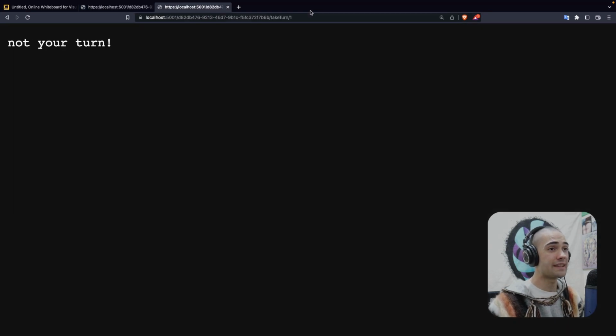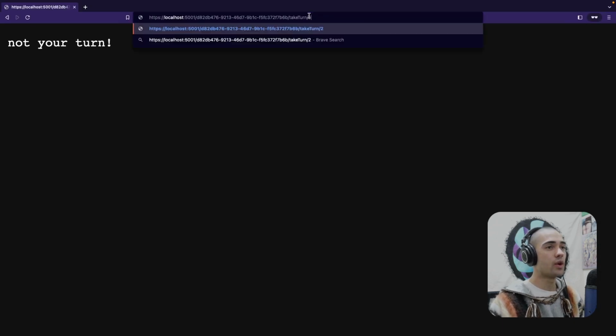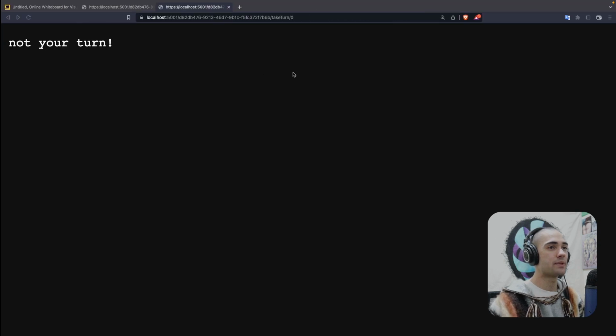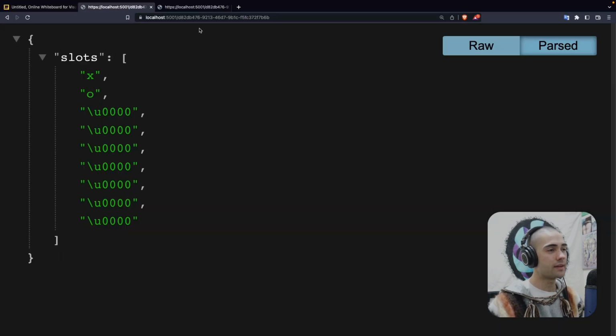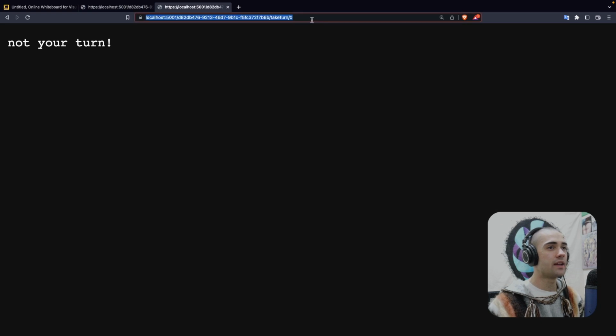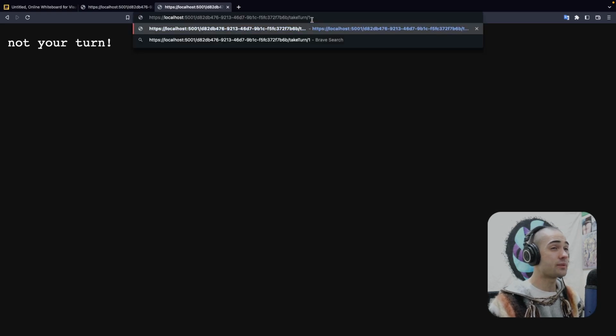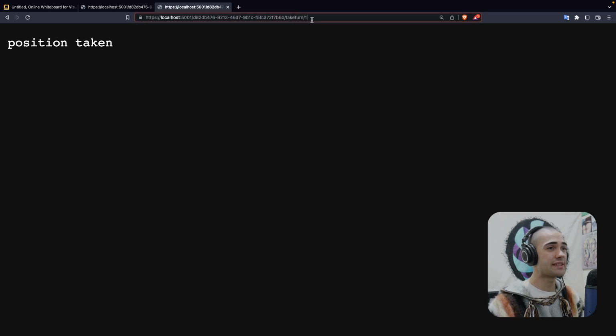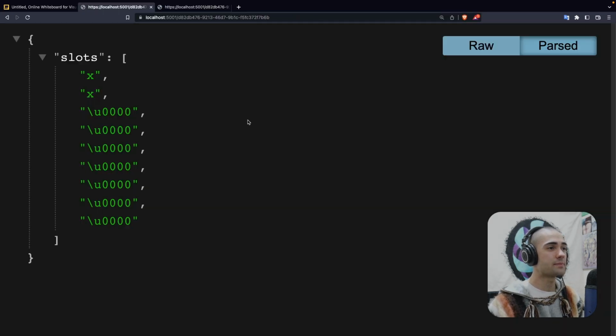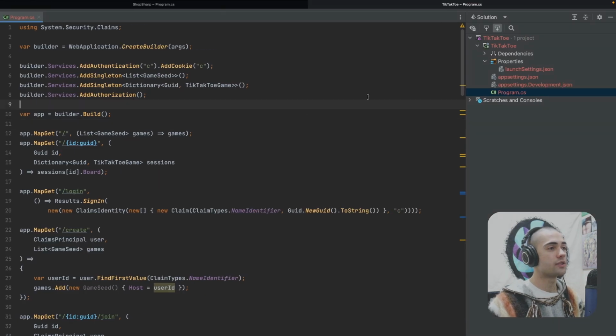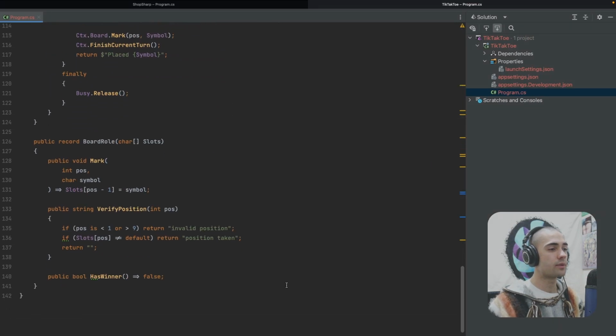If we then try to place it again, it is not our turn, no matter which position we place it in. If we then go on the other side and we place at position 2, let's go ahead and check it out. There is the thing at position 2. If we then go and let's say try to place at position 1, this position is taken. If we try to place at position 2, this is a bug and shouldn't happen. This is probably an off by 1 error here. Yeah, so the 1 was invalid position, or sorry, the position was taken. This is a position taken as well. A bug found in testing.